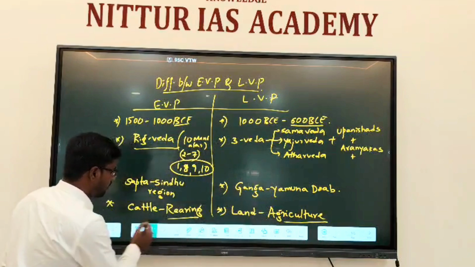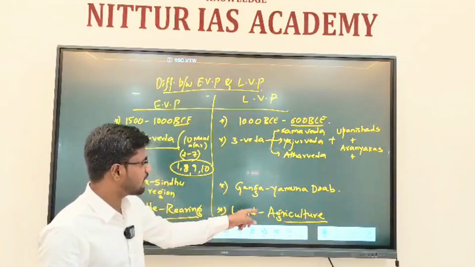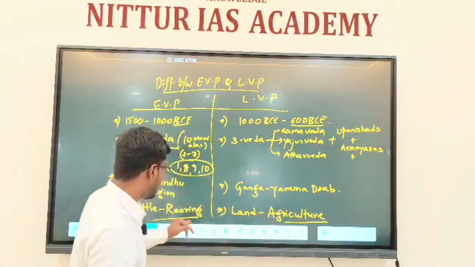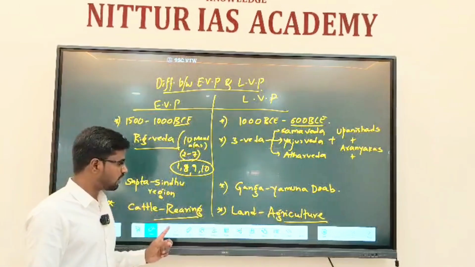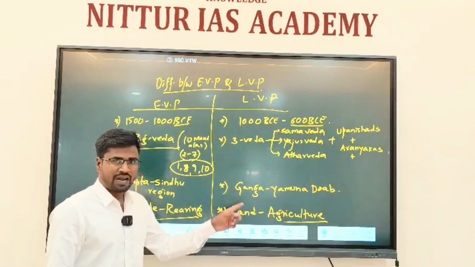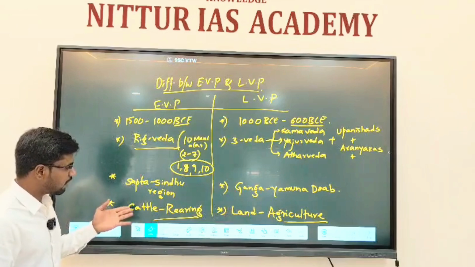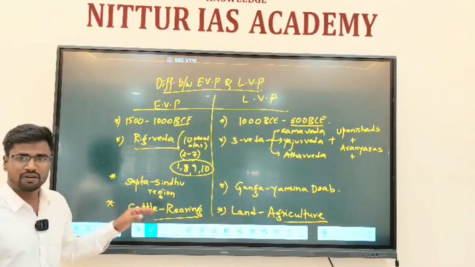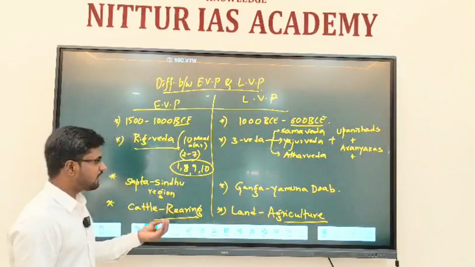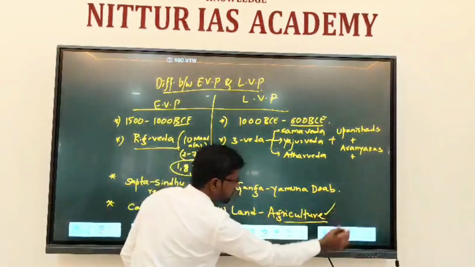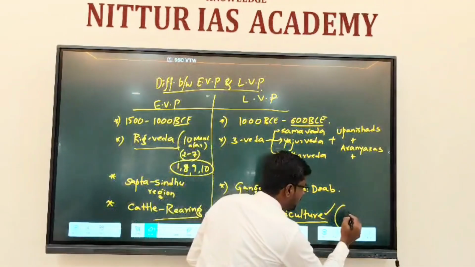And this point is very, very important, because in the early period cattle is more important for them, and in the later period agriculture is becoming more important for them, and here the affection for the land is very poor, very less, and there the affection for the land is more. It doesn't mean that these people are not loving cattle rearing, and that doesn't mean that they were not practicing agriculture. They were practicing agriculture, but in a very limited manner. And this agriculture got promoted because of one important reason, that is the finding of iron.